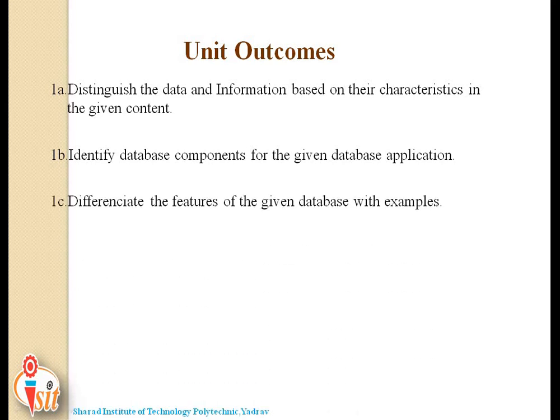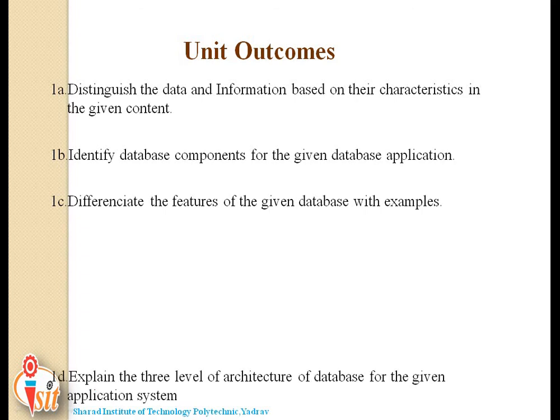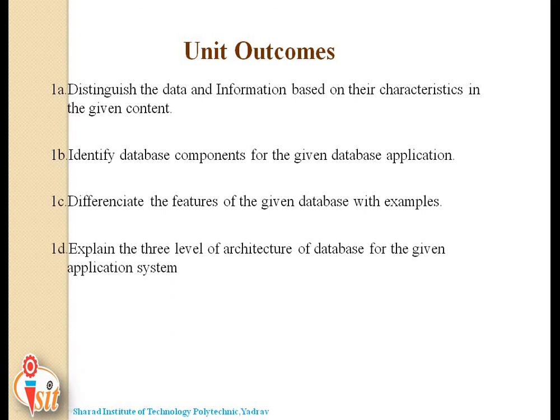The third one is to differentiate the features of the given database with examples. I'm sure you all are able to differentiate the features of the given database with examples. And the next outcome is to explain the three-level architecture of a database for the given application system.